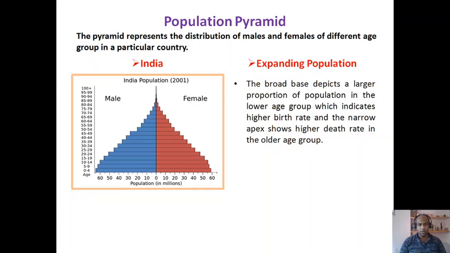Because if you observe this pyramid, you can see the pyramid has a very broad base. So the broad base depicts a large proportion of population in the lower age group, which indicates what? Higher birth rate. And the narrow apex, the narrow top part of the pyramid, indicates what? Higher death rate in the older age group. That means in our country we can say the life expectancy is very low.